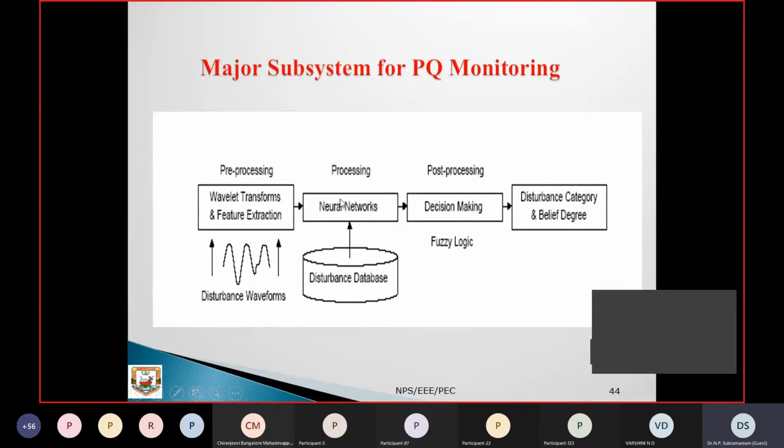If it is a new type of disturbance, we cannot make decisions that way, so they can go for fast decision making, that is called fuzzy decision making. With fuzzy logic, the rules have to be framed by the designer. They have to frame the rules, and the system takes the decision, then finally gives the disturbance category, which type of disturbance. So that will tell you what type of solutions are required. That can be done here.